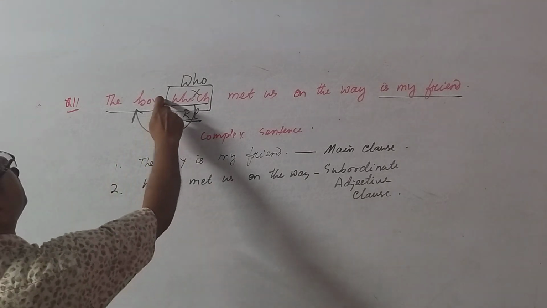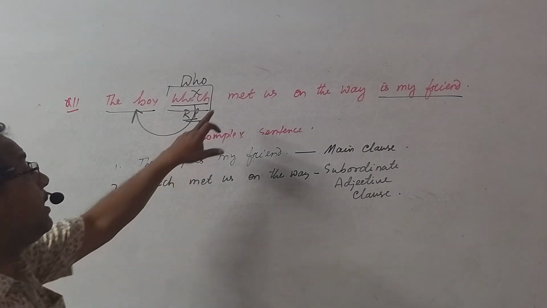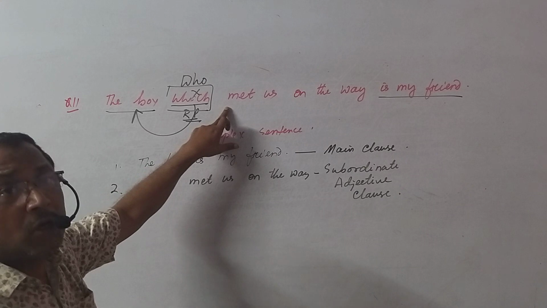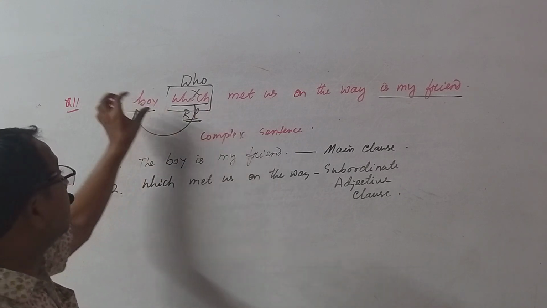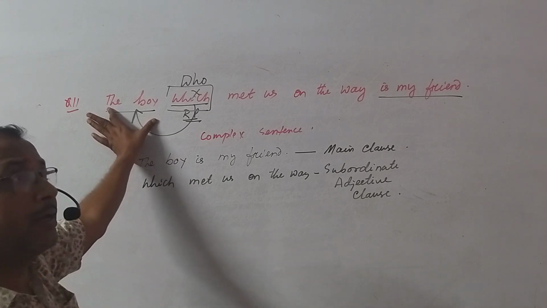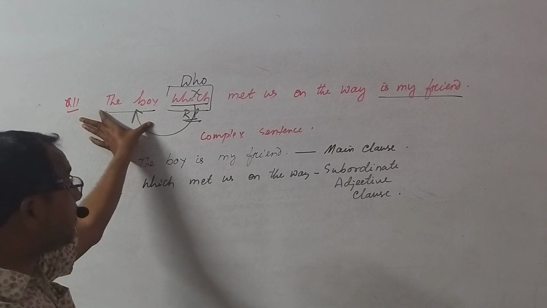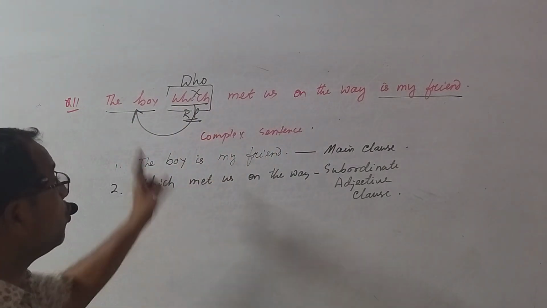Another mistake is, look at here, a comma. A comma in here. It is a defining relative clause. Defining. Do you know defining? Now the boy itself doesn't give the specific idea. To specify it, we wrote which met us on the way. Who met us on the way?